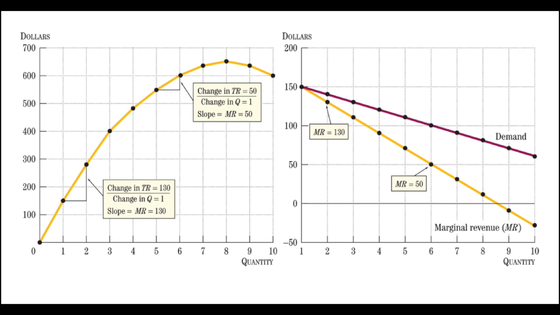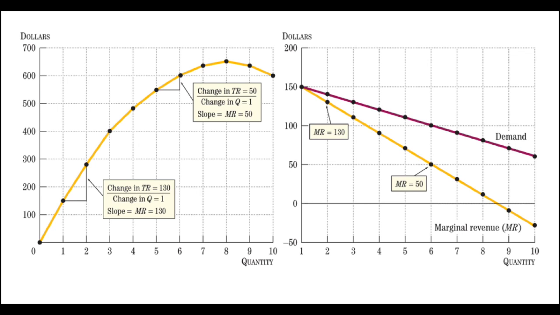The graph on the left shows the total revenue curve of the monopoly. Notice that unlike the total revenue curve faced by the competitive firm, the total revenue curve of a monopoly is not a straight line, and the curve becomes flatter as the quantity sold increases. Since the slope of the total revenue curve is the marginal revenue, the curve shows that the marginal revenue of the monopoly decreases as quantity increases. Further, since the total revenue slopes downward after the quantity equals 8, it implies that the marginal revenue of a monopoly can be negative.